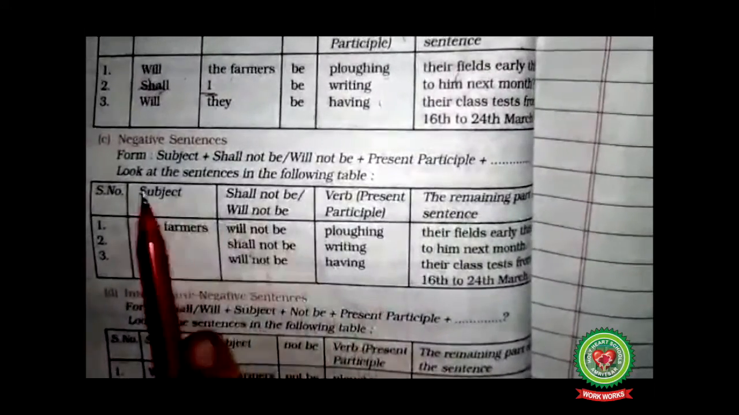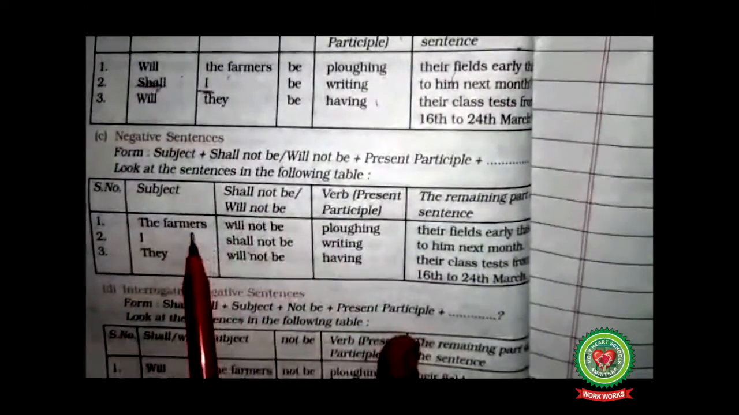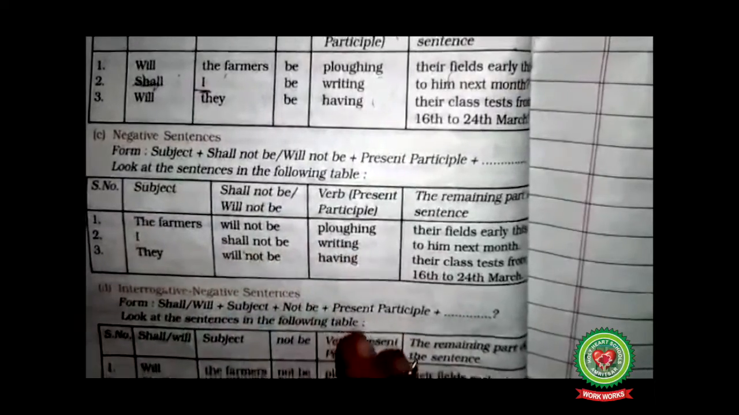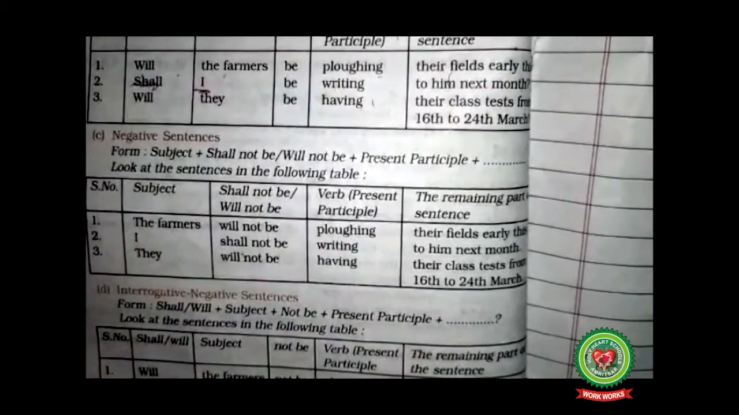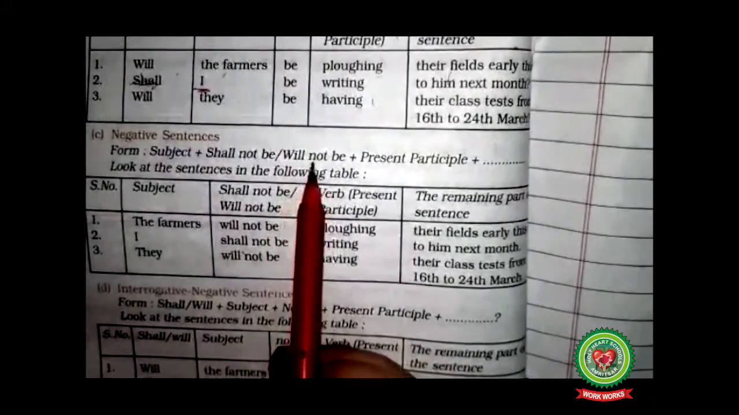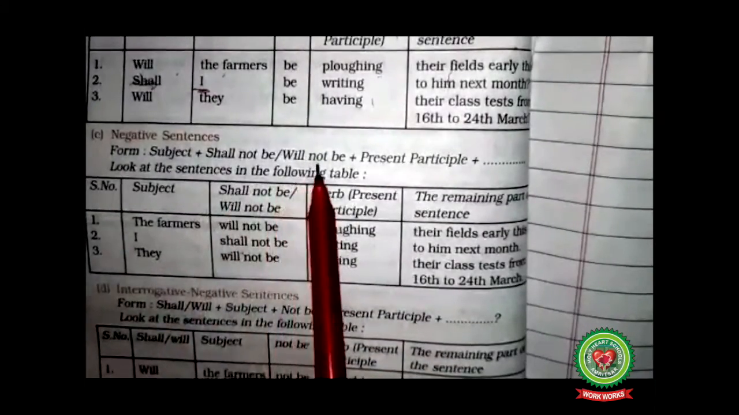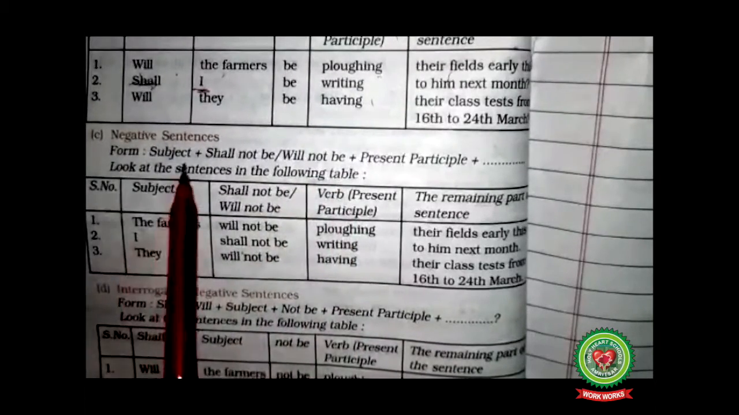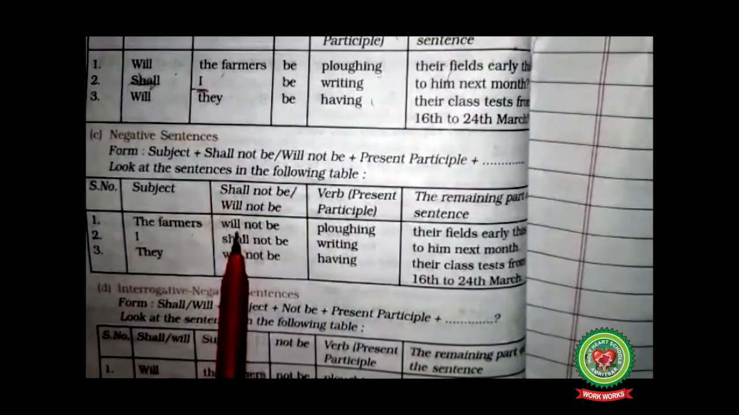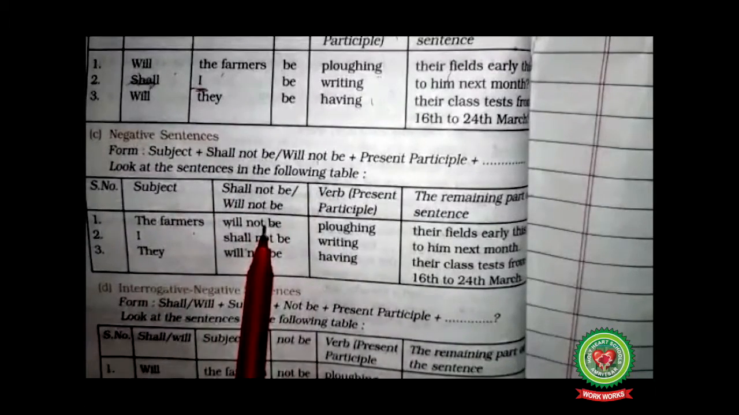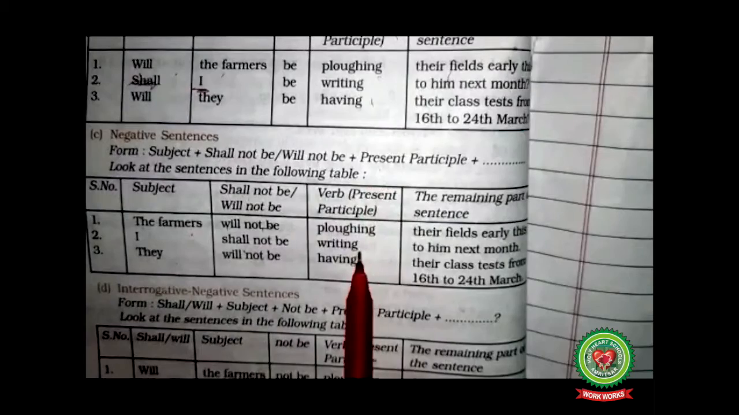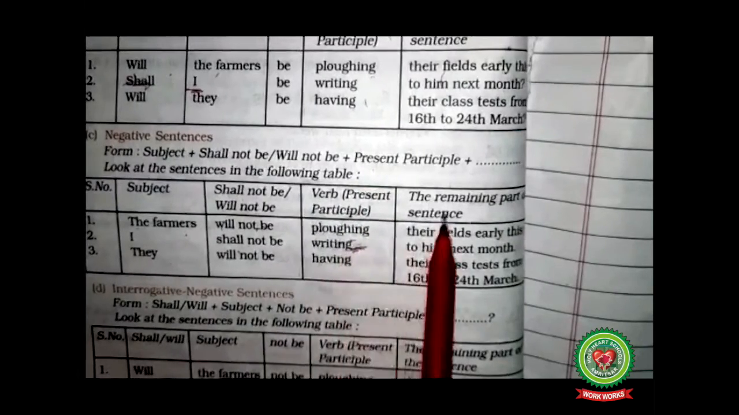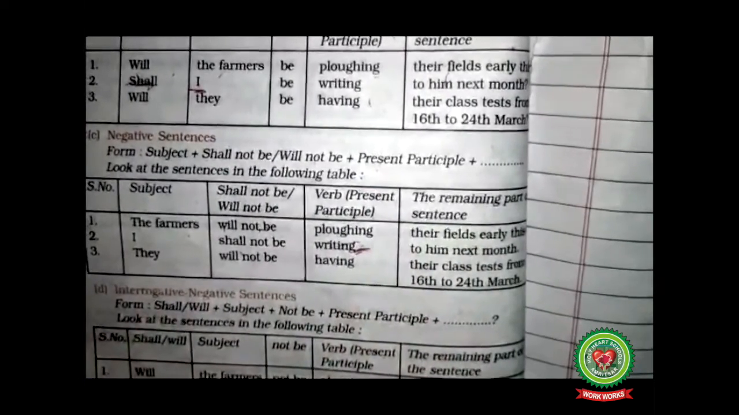Next on the list is your negative sentences. The farmers will not be plowing their field early this month. When I'm talking about negative sentences, I mean the addition of the word not, right? So this not will be between will and be. The farmers as a subject, followed by will not be as a helping verb, then the present participle form of the verb with ing, followed by the remaining part of the sentence.